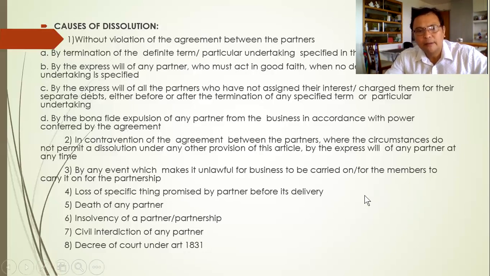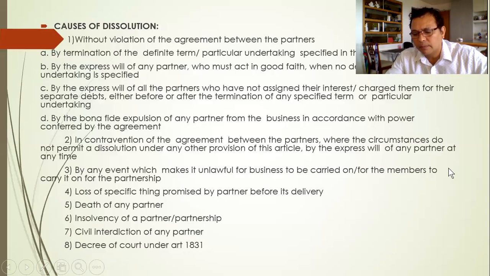Number 3, by any event which makes it unlawful for the business to be carried on by the partnership. So the partnership business has become unlawful, illegal. So probably there's a law making its product illegal. Like for instance, I already made an example.